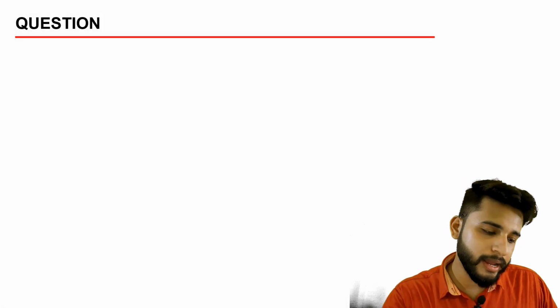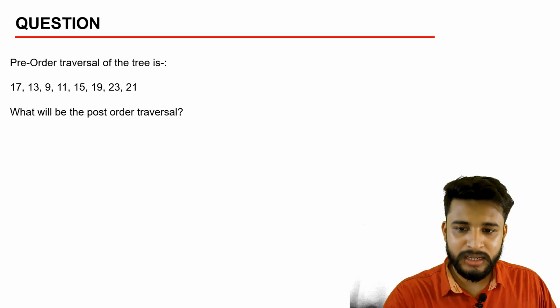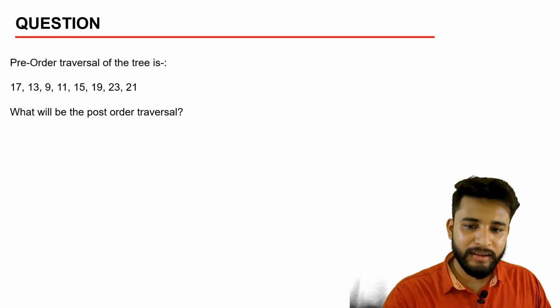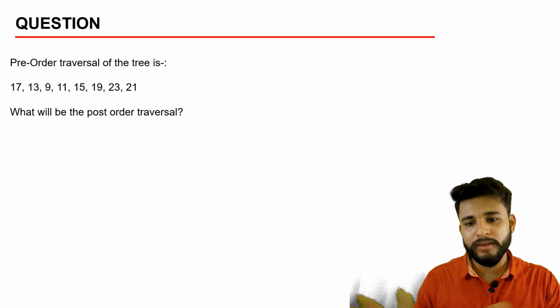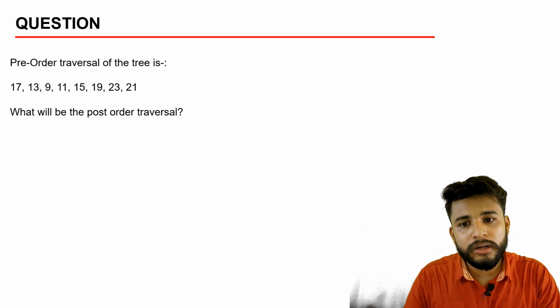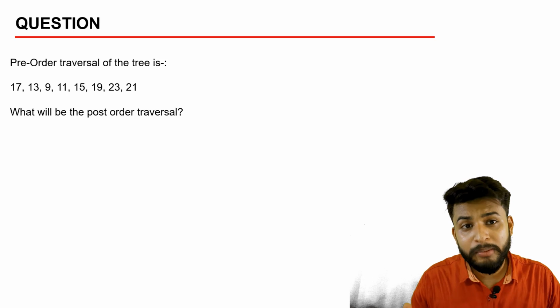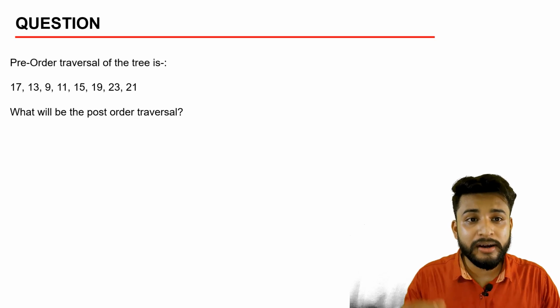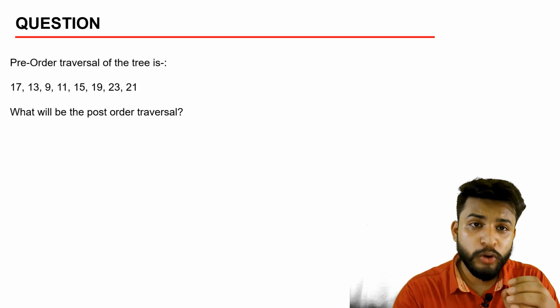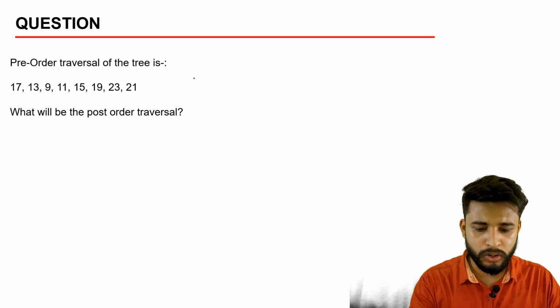So let's see the next question. The next question is: the pre-order traversal of a tree is 17, 13, 9, 11, 15, 19, 23, 21. What will be the post-order traversal? You might be thinking, what is this pre-order, what is post-order, what is in-order? You might have studied trees and the traversal of trees. Many of you might know about pre-order and post-order. So let me give a brief idea of pre-order and post-order.